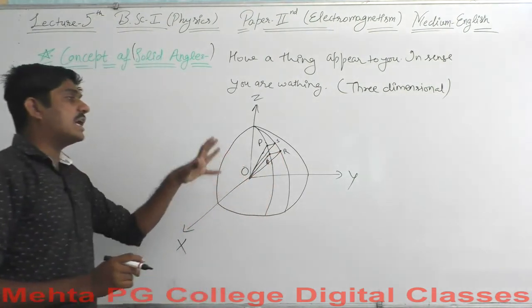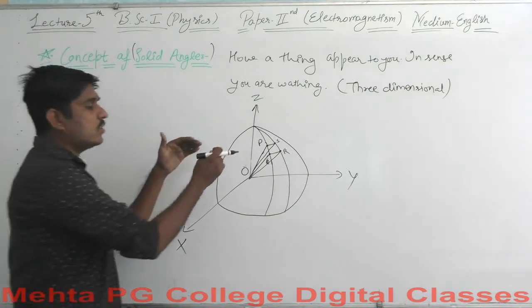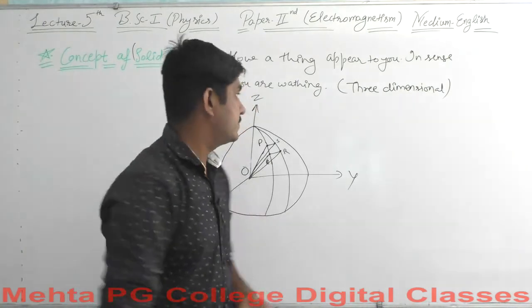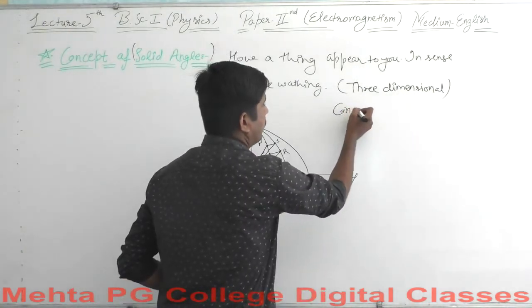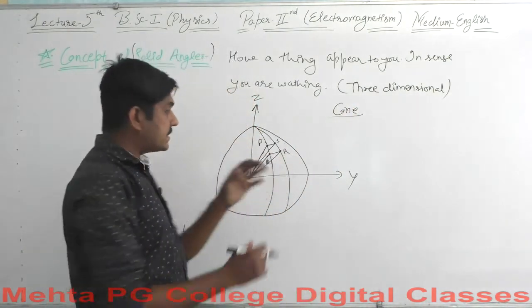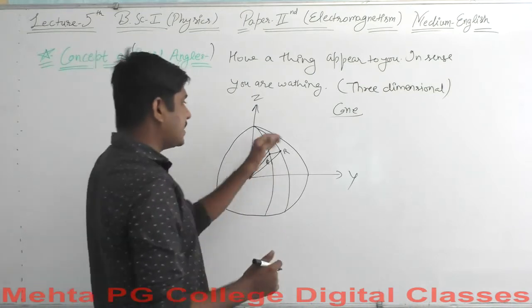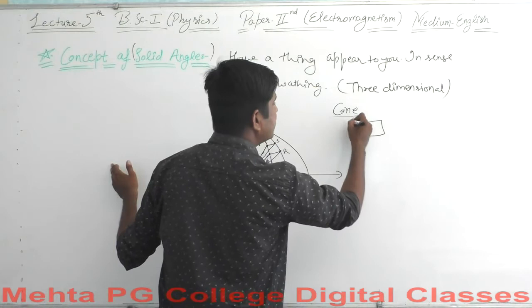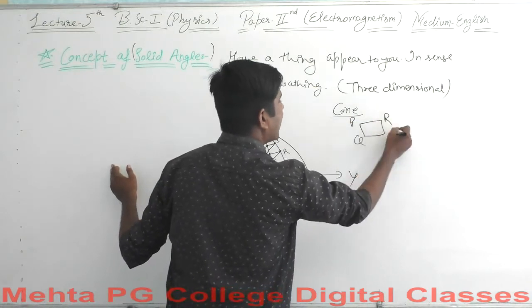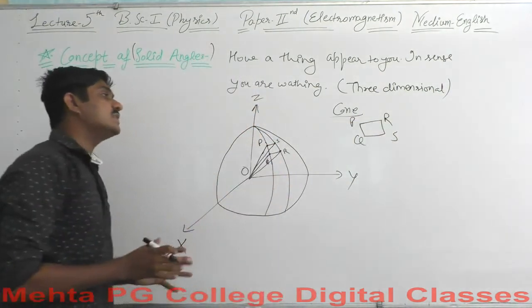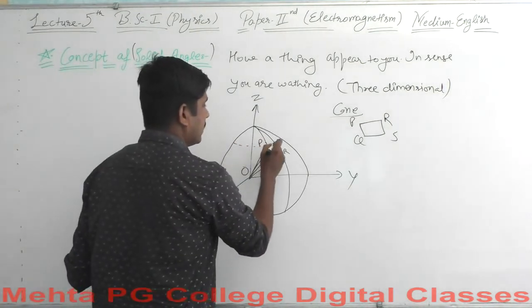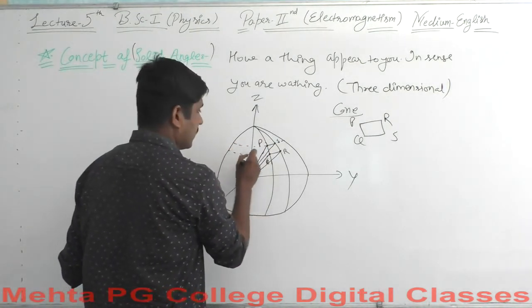All of these lines are joined at the origin, and these all are forming a cone here. These are all the surface element PQRS. We have a surface element over here, PQRS, which an observer is watching from the origin. Let's say this is the dimensional space.